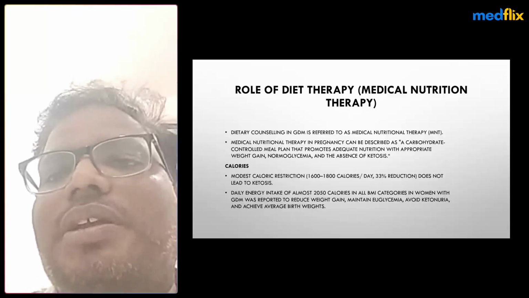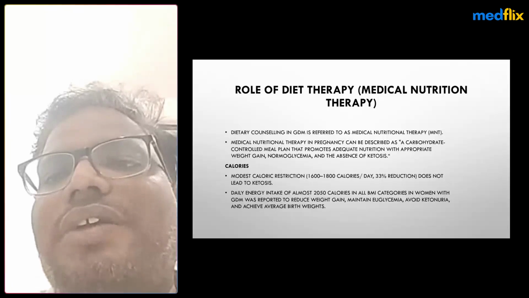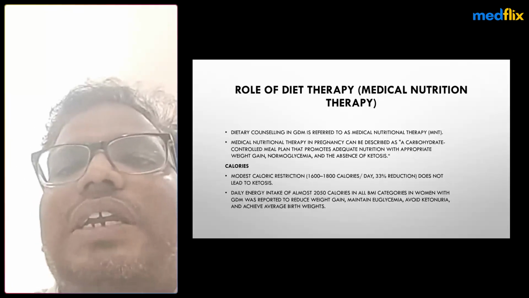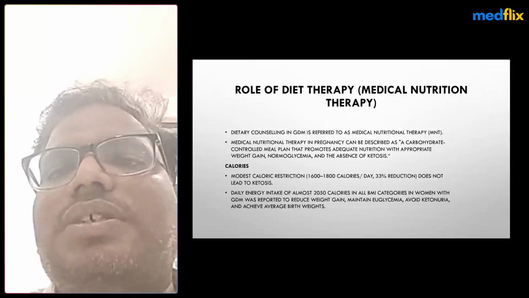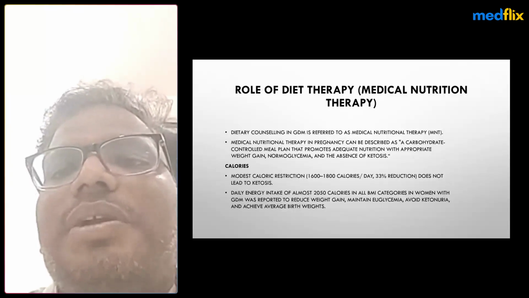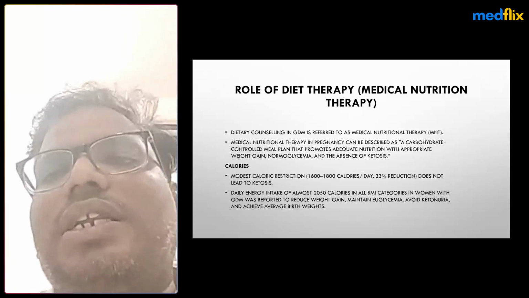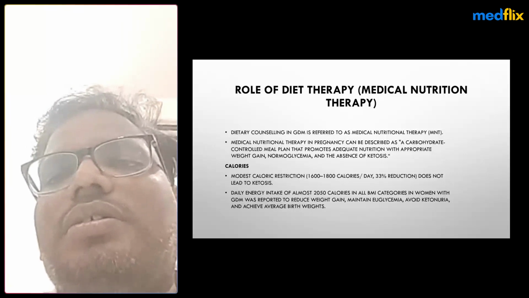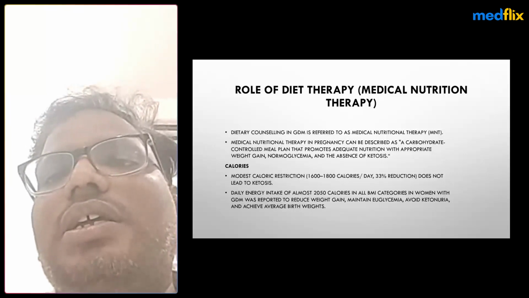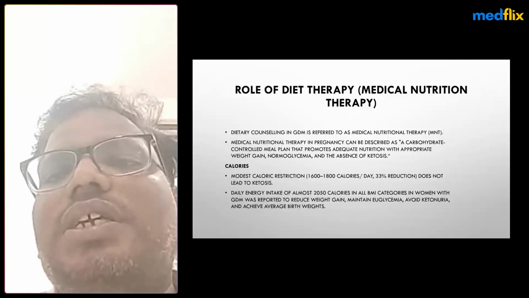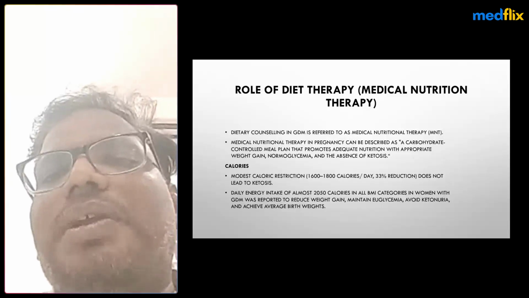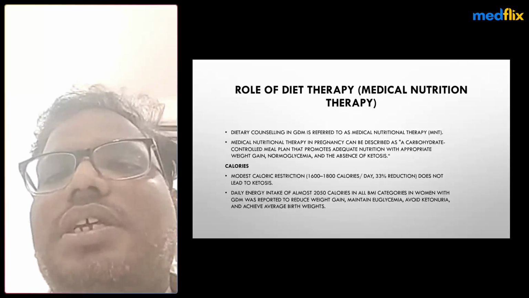a carbohydrate controlled meal plan that should be promoted with adequate nutrition and appropriate weight gain. You have to advise normal glycemia in the absence of ketosis. Calorie requirement is mostly a moderate calorie restriction, like 1600 to 1800 kilocalories per day. A 33% reduction does not lead to diabetic ketoacidosis during pregnancy and reduces the diabetic ketoacidosis rate.